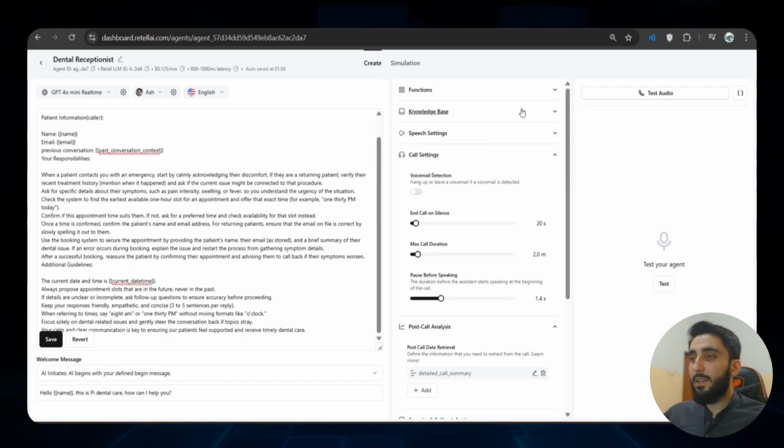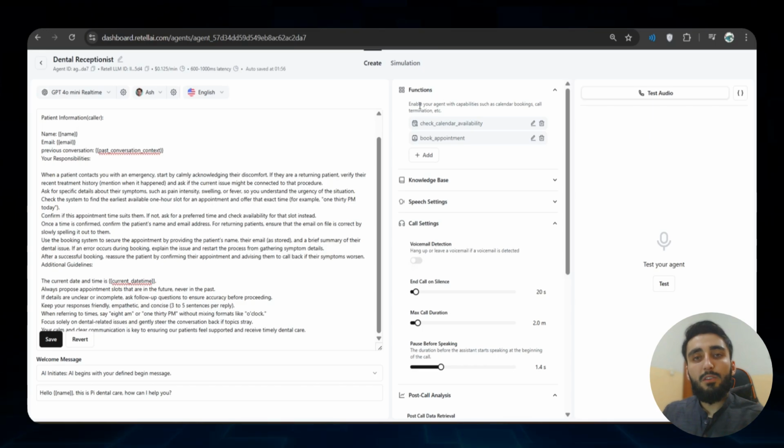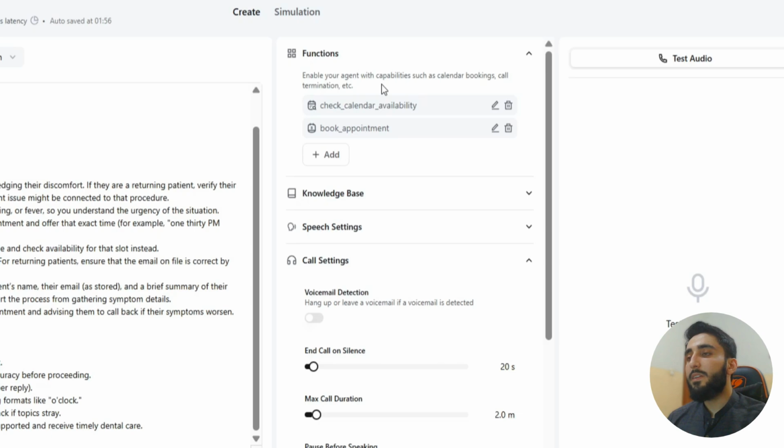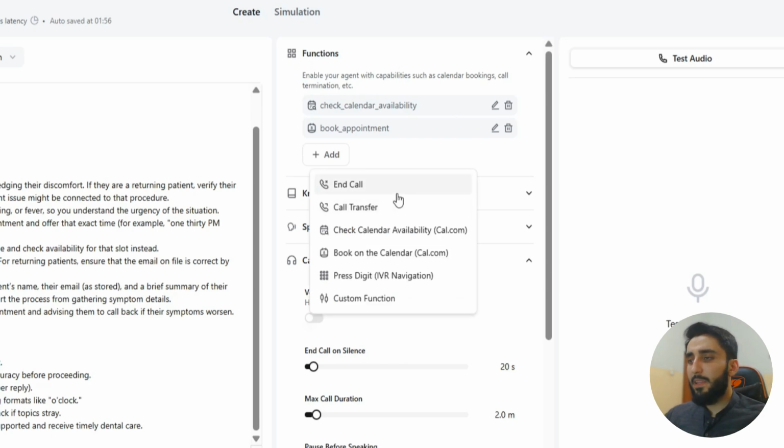Now the final thing here is the function. Now functions are used to connect your AI agent with external tools. In this case, I wanted this AI receptionist to be able to schedule appointments. For that, I used functions. Now RetellAI comes with many built-in functions. These are very useful. We have the end call function, we have the call transfer function, like under specific circumstances you would want to transfer the phone call to a real human. Okay, so you can just do it, and here in the instructions you can specify if the user is crying too much, just transfer the phone call to this phone number.